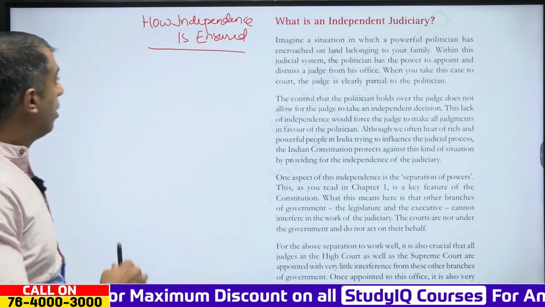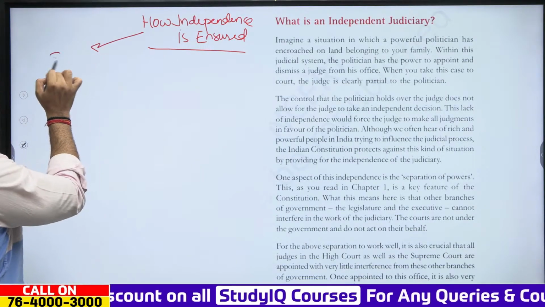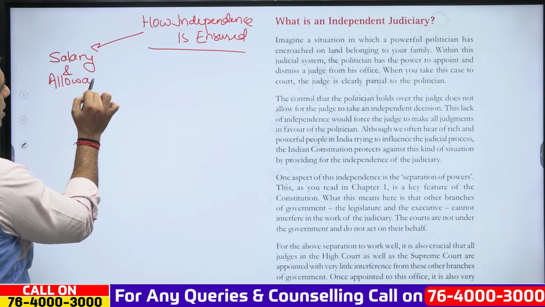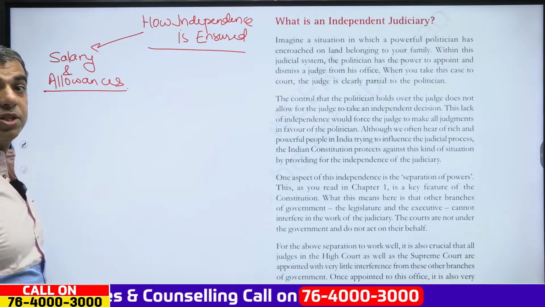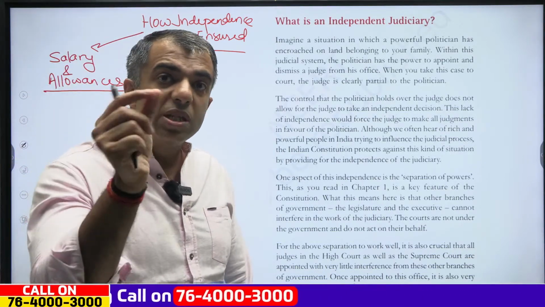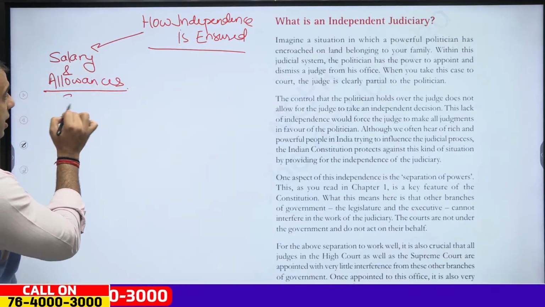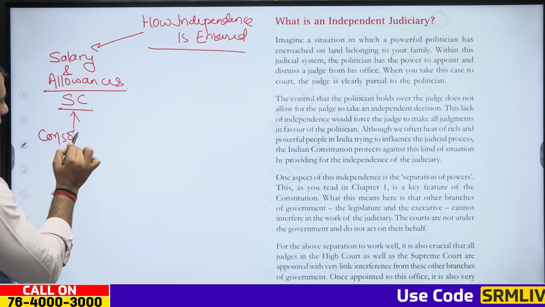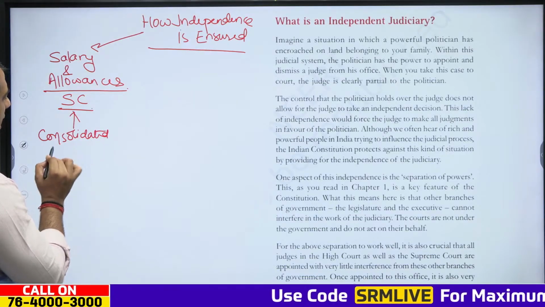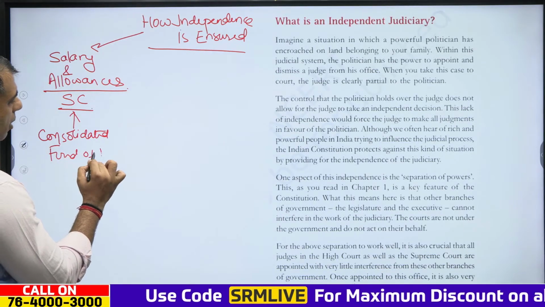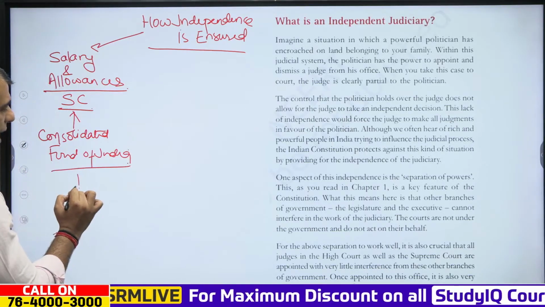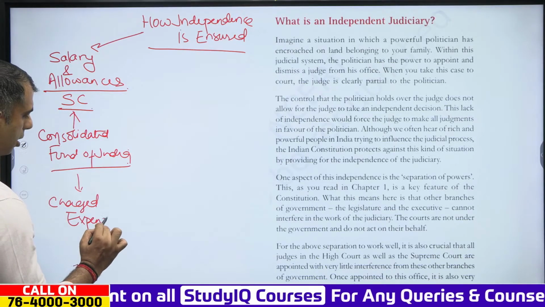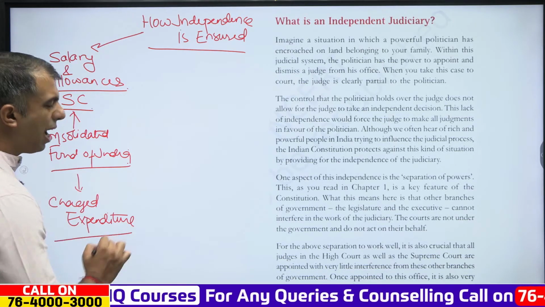Now, if we have to see the salary, allowances and the pensions, taking an example for the judges of Supreme Court. For judges of Supreme Court, these are charged upon the Consolidated Fund of India, and they are made part of the charged expenditure.